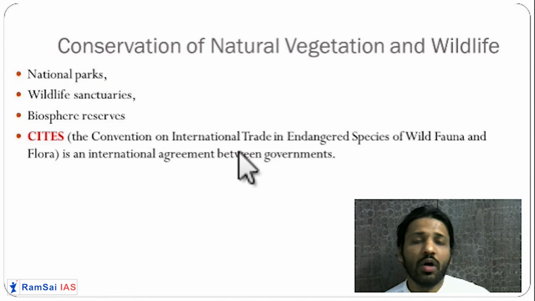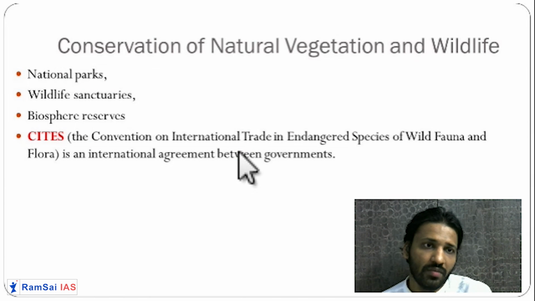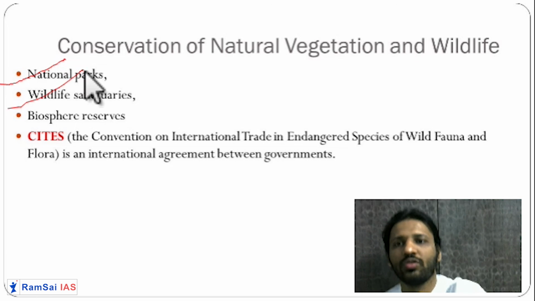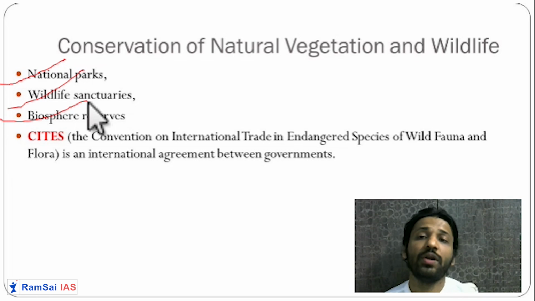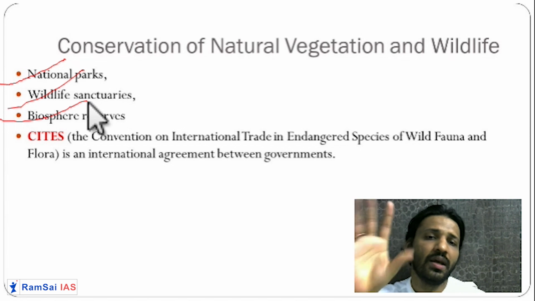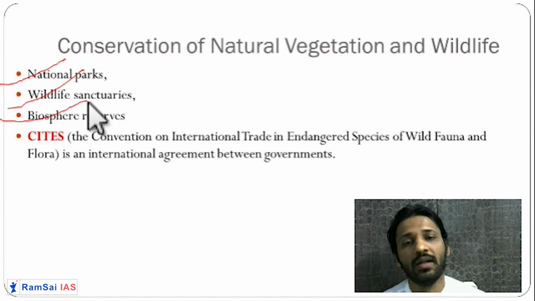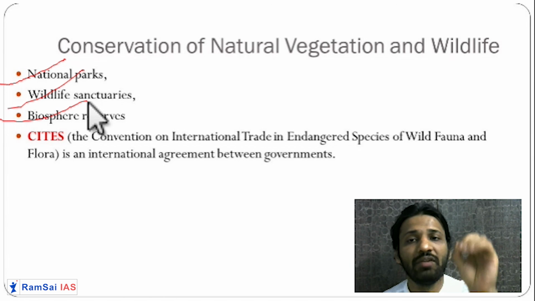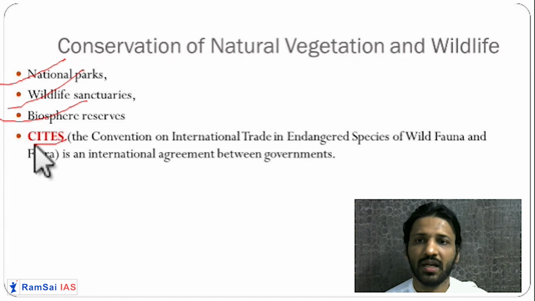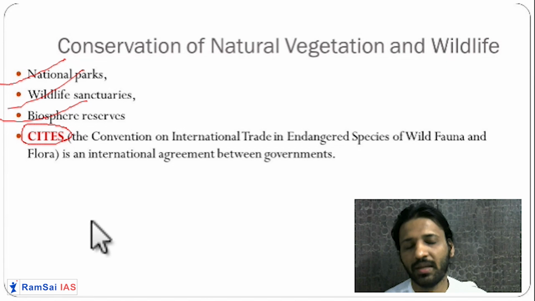Getting it? To conserve wildlife, we have created multiple things like national parks, wildlife sanctuaries, and biosphere reserves. We are going to see this in detail in the environment chapters. National parks, wildlife sanctuaries, and biosphere reserves have different purposes. The laws are different, and different activities are permitted in these different areas. Certain organizations and protocols have been set up, like CITES.